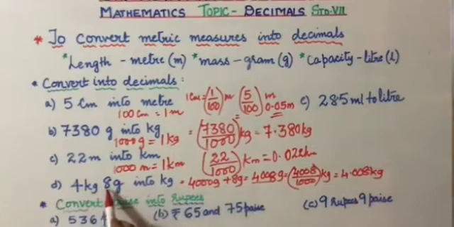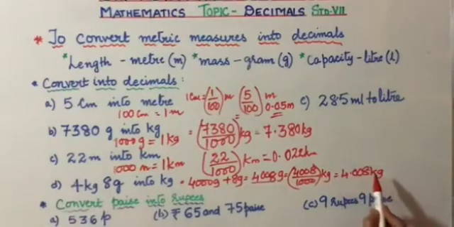It's not 4.8 kg. If we write it as 4.8 kg, it becomes 4 kilograms and 800 grams. But here we are talking about 8 grams. That's why it is 4.008 kg. 8 out of 1000.